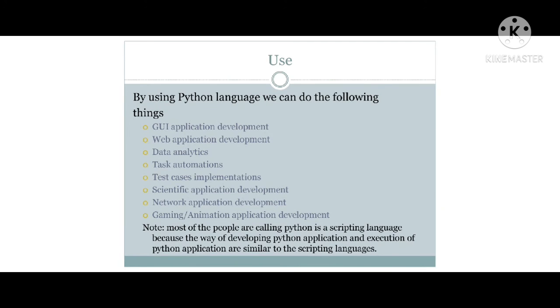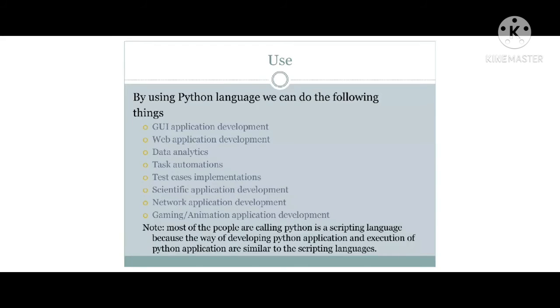And the next one is web application development. Web application development, in the sense, we can also build web applications by using the Python programming language. Next, data analytics. In the sense, we can analyze the data using the Python programming language. That kind of analytics we can build using the Python programming language.